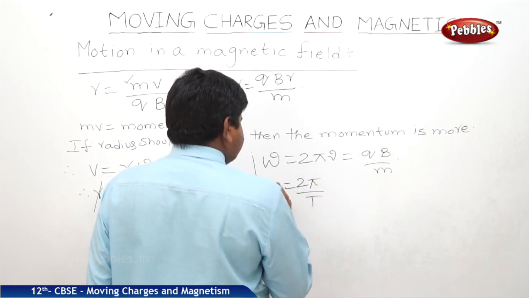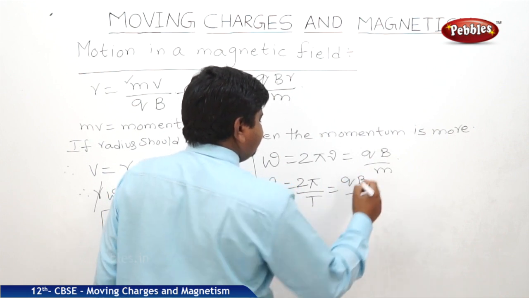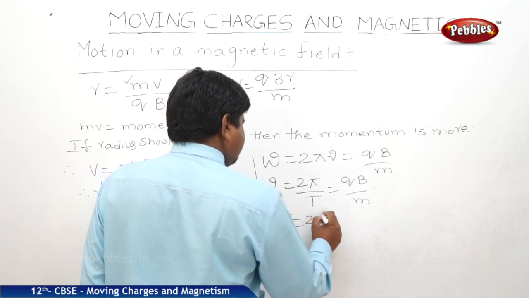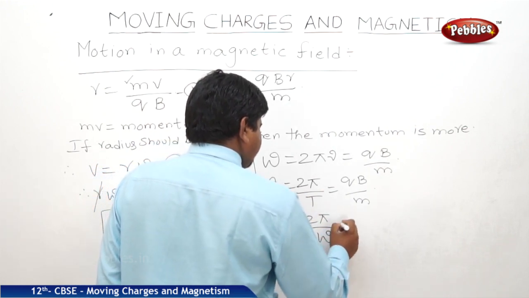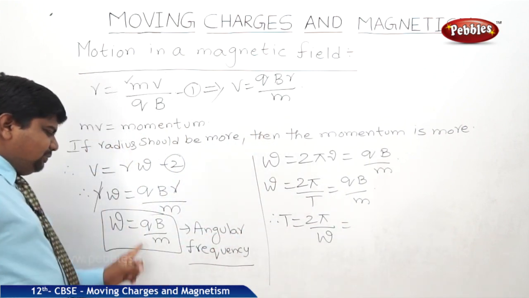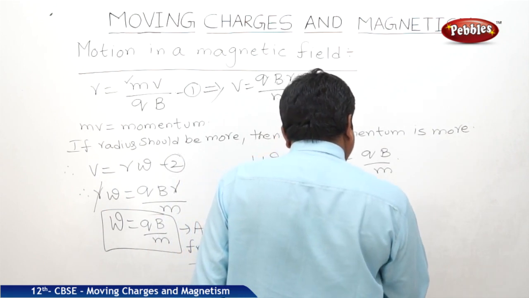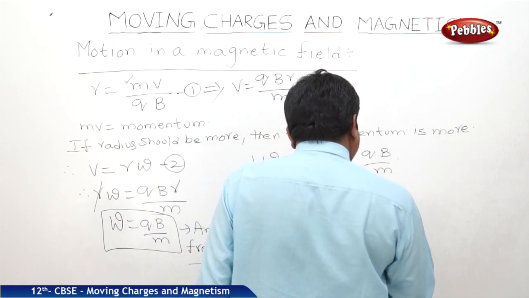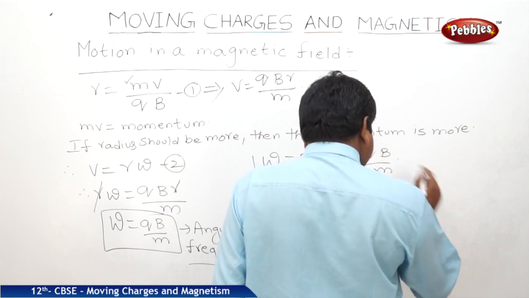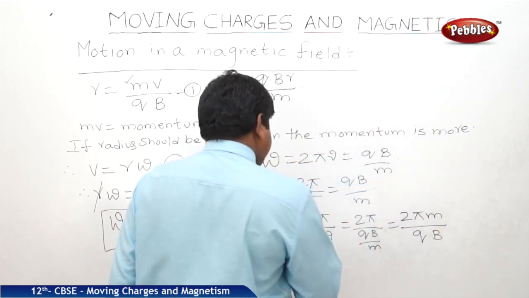So 2 pi by t is equal to omega, is equal to qb by m. Therefore, t is equal to 2 pi by omega. What is omega? qb by m. So 2 pi by (qb by m), that is equal to 2 pi m by qb, which is the time period.